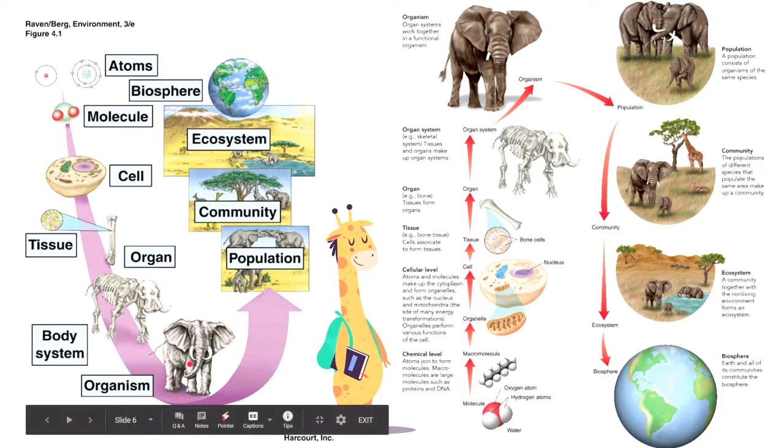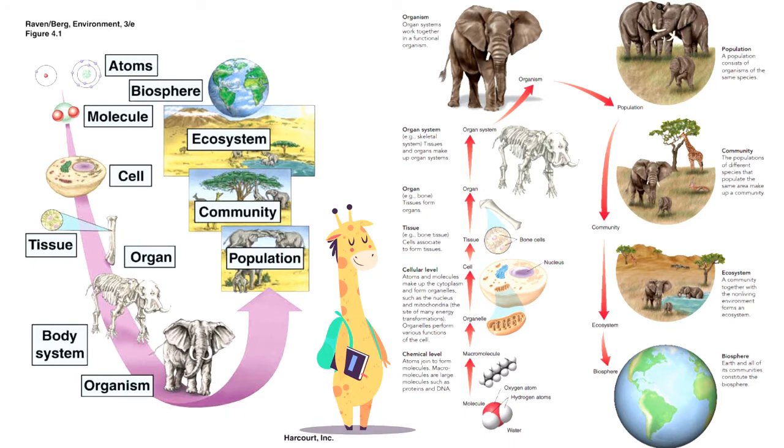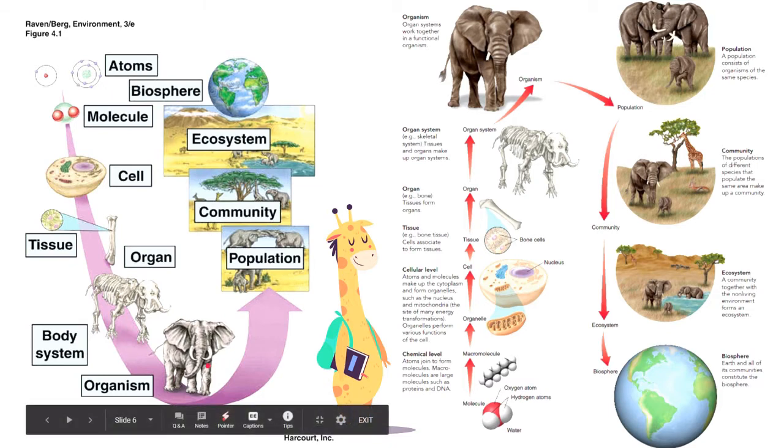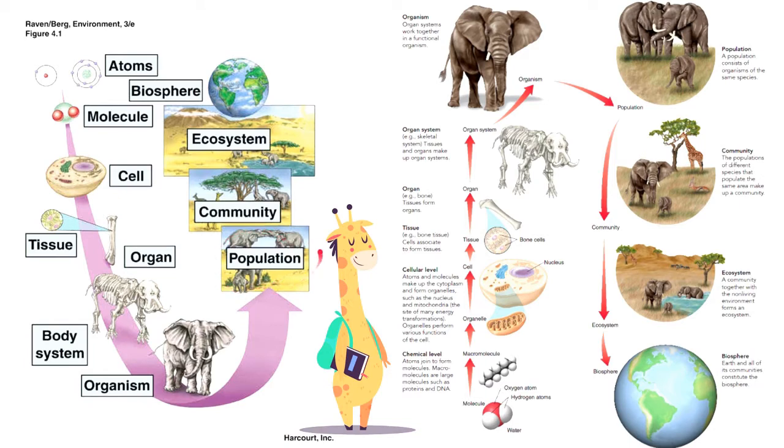Now, if we have several organisms of the same species, and one of the definitions of species is that group of organisms that are capable of interbreeding and producing fertile offspring. So, several organisms of the same species make up a population. For example, here we see a herd of elephants. It means that they are a population of elephants. They are just one species, and there are several organisms in that population.